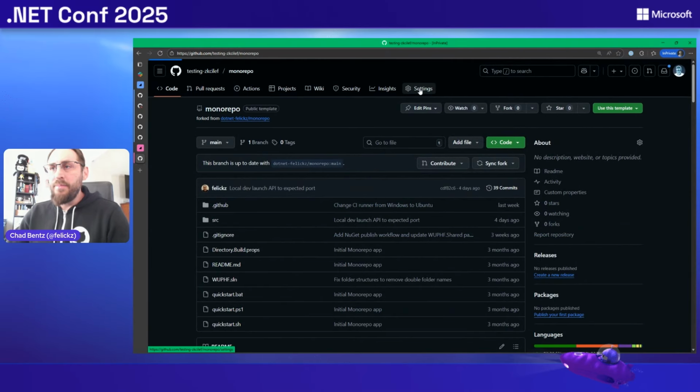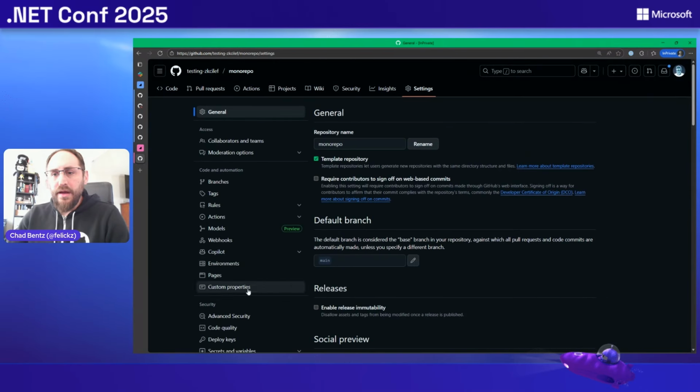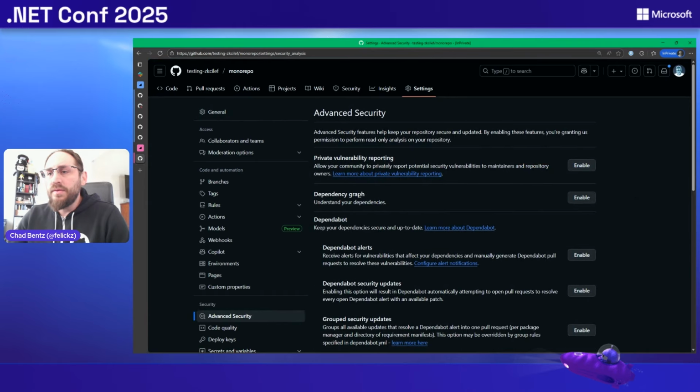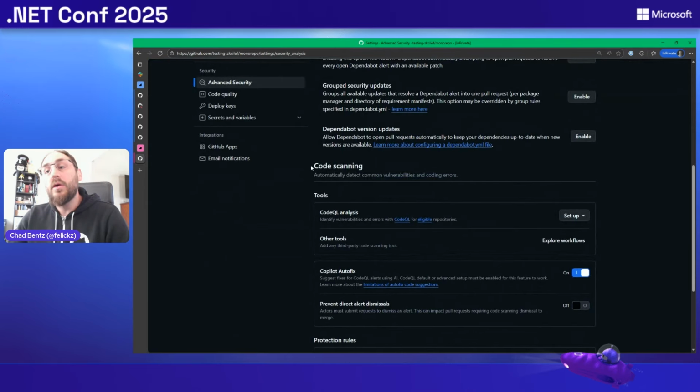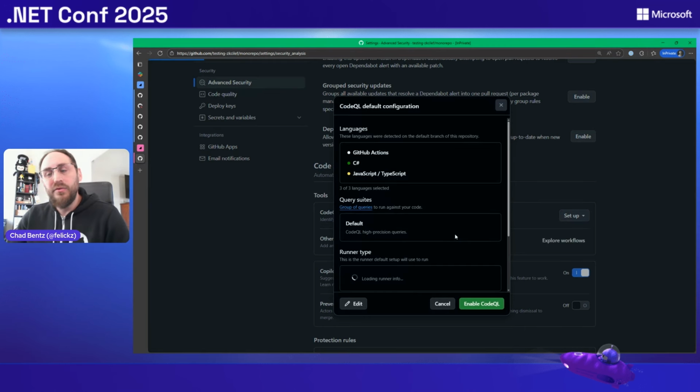So we're going to head back to our settings on our repo and go back to advanced security. Scroll down a little bit below Dependabot, and you'll see code scanning. So this is where you can configure CodeQL to do static analysis on your repo. Choose setup, choose default. This is our easy button.